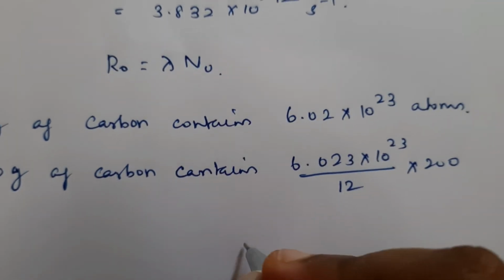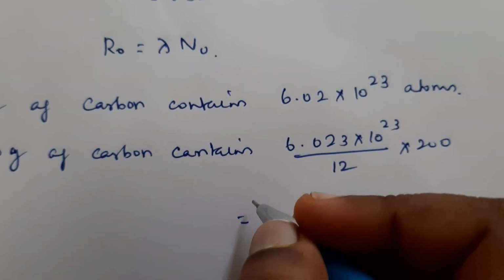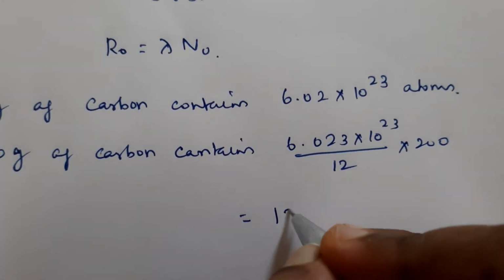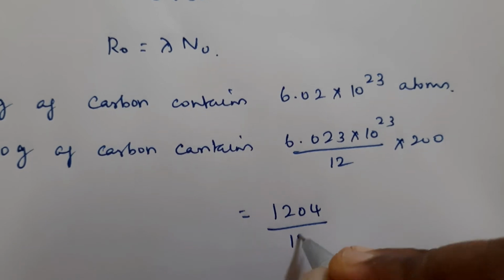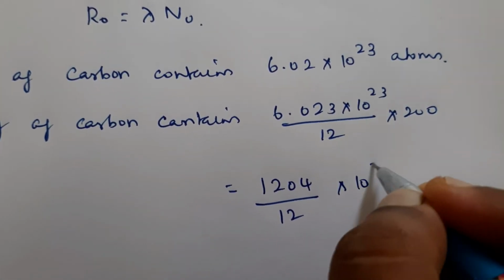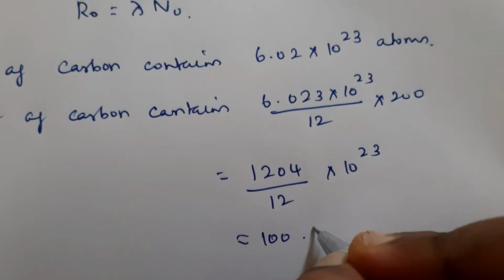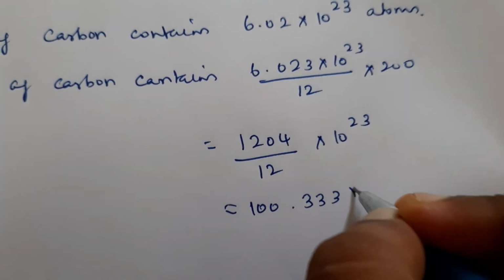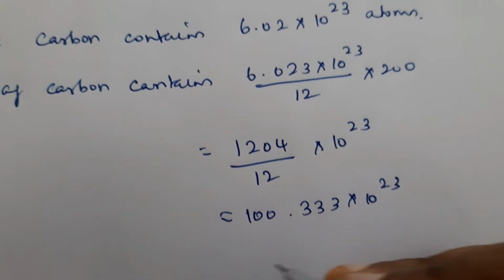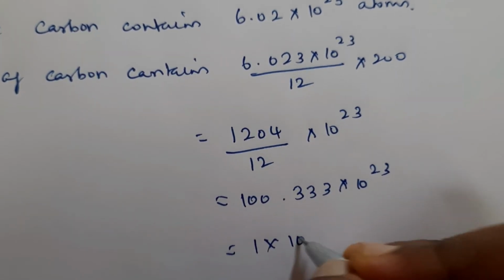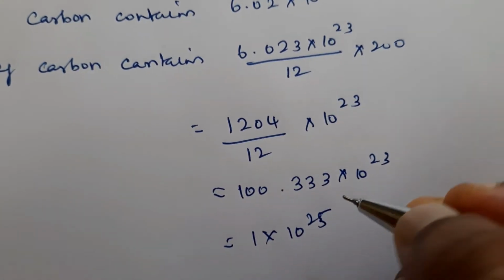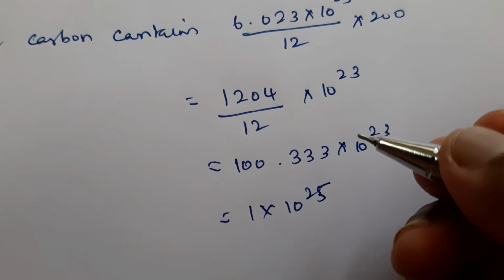If you multiply this, you will be getting 1204 divided by 12 into 10 raised to 23. That is nothing but 100.333 into 10 raised to 23. So that we can write as 1 into 10 raised to 25. We are approximating the value.